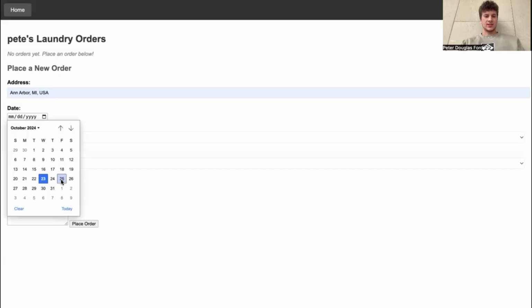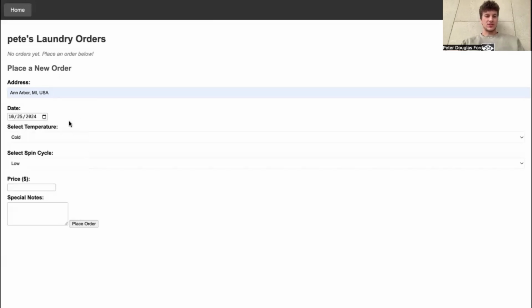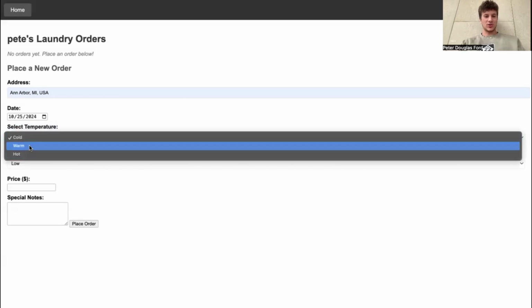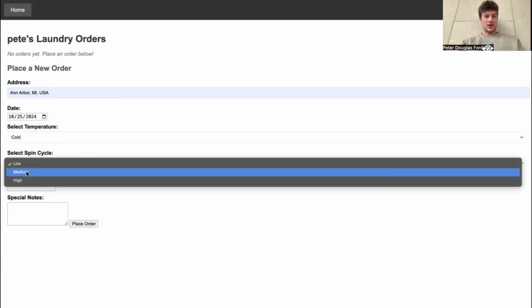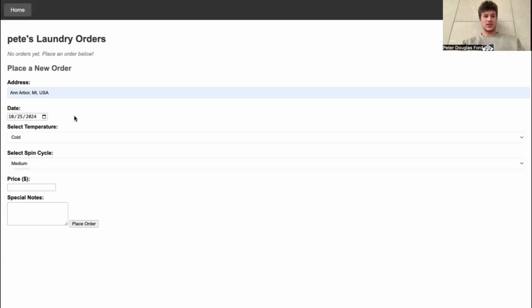I can set the date, say I want to do it this Friday. I want to go out and have fun while my laundry's getting done so I can come home to some clean laundry. Sounds like a great Friday. And then you can select the settings you want: cold, warm, or hot. Say I want cold as it should be. And let's say I want a medium spin cycle. So these are the settings that the Luber driver will see.